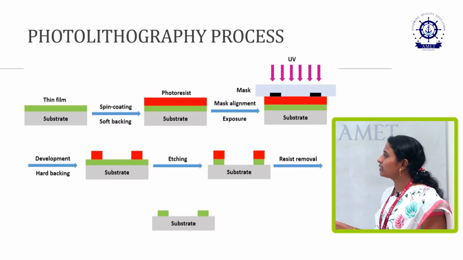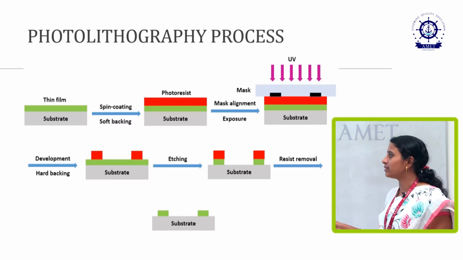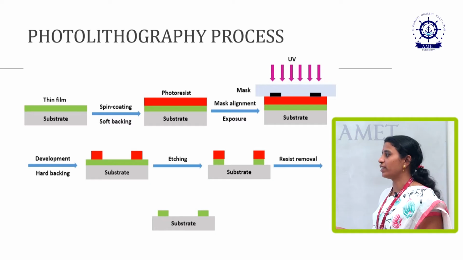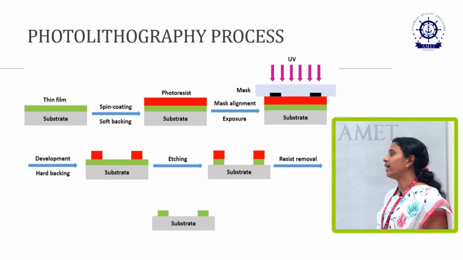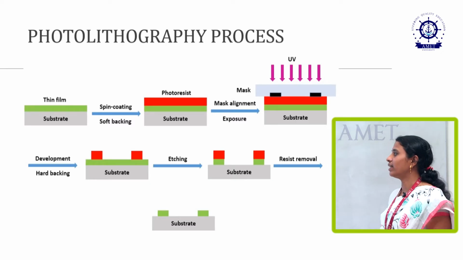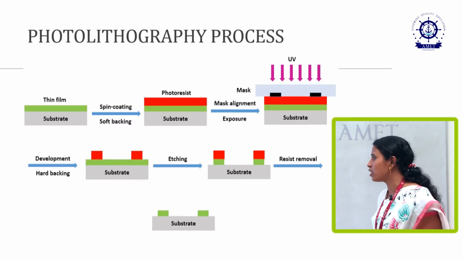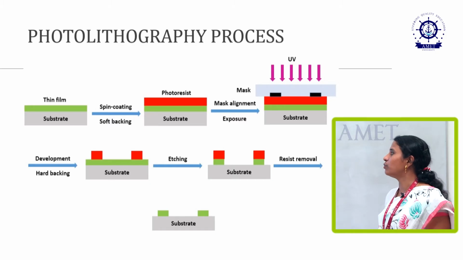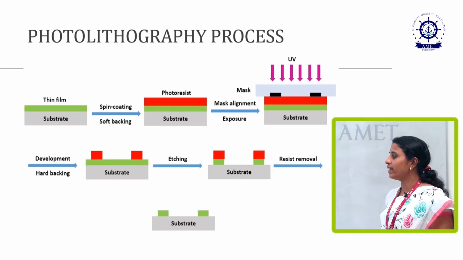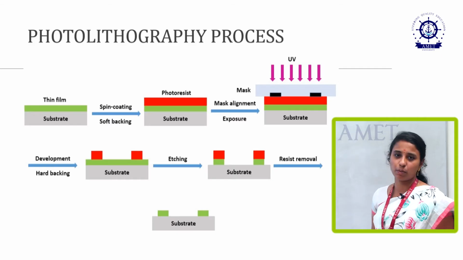Positive photoresist is able to handle the UV rays through to the substrate. After handling the UV rays, through development and etching processes it will cut some of the regions. Finally, the photoresist is removed, and we get a substrate with some layers.